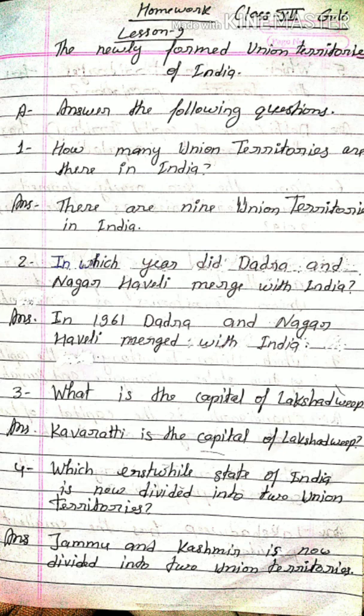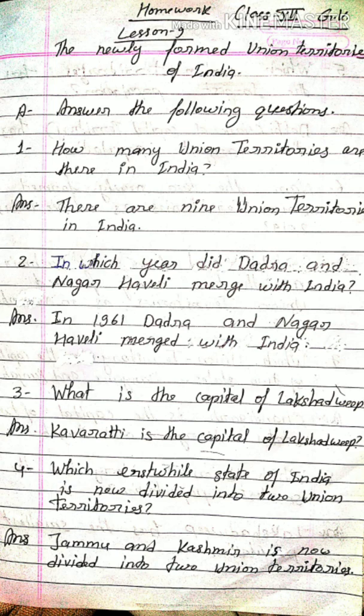Answer: Jammu and Kashmir is now divided into 2 union territories.